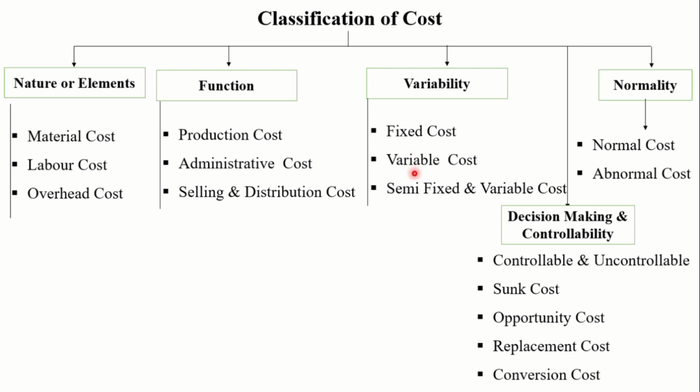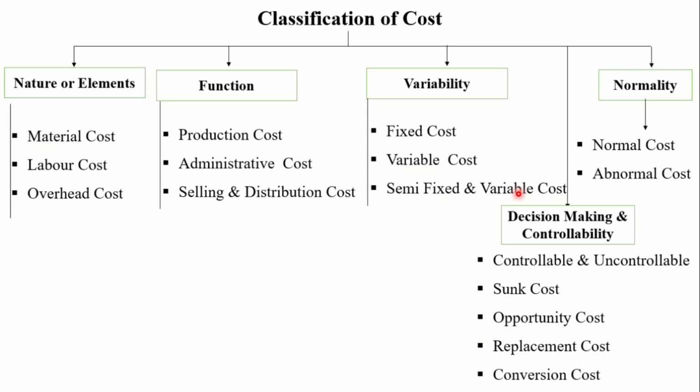Variable costs are those costs incurred directly with the volume of output. For example, cost of material and wages to worker are the expenses chargeable in direct proportion to the volume of production. That cost we call it as a variable cost. Semi-variable costs are those costs incurred partly fixed and partly variable with the volume of production.